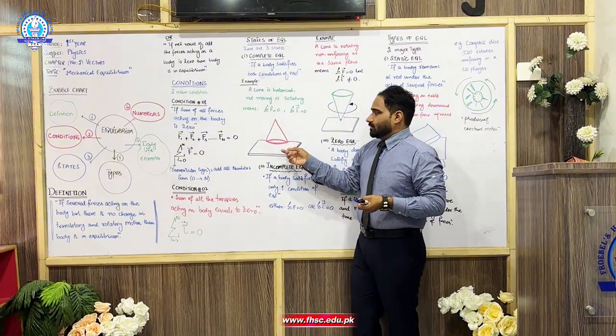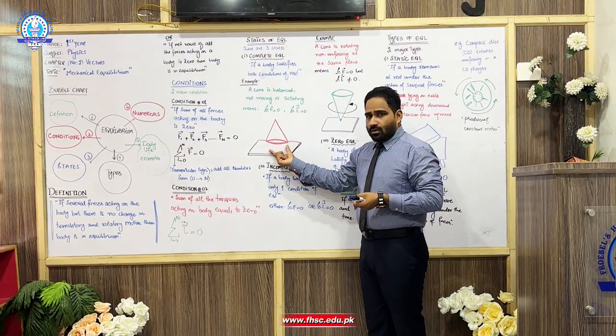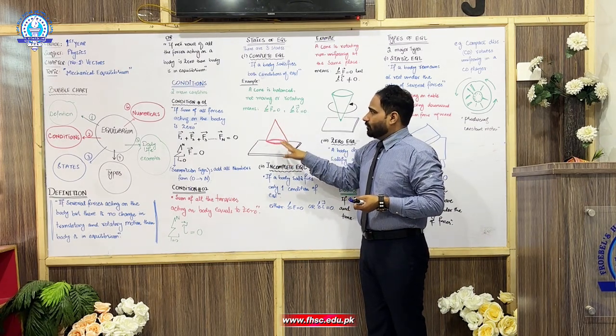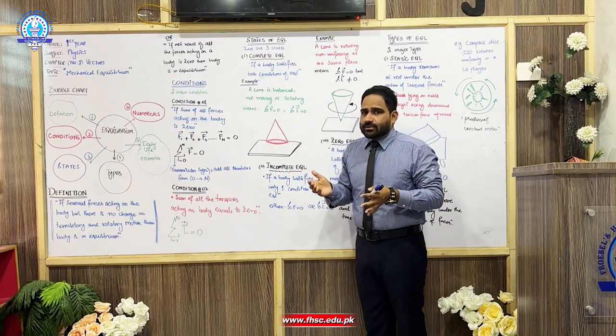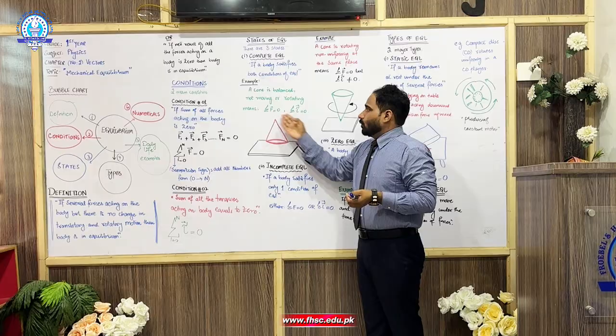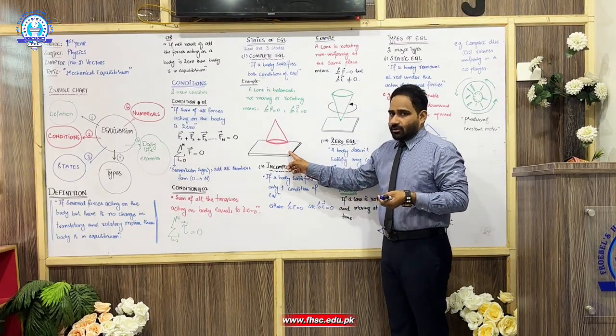Like you can see this cone, it is properly placed on the floor and all the forces are balanced to each other, upward, downward. So that's why these forces are zero. It is not rotating, so its anti-clockwise torque is balanced with the clockwise torque. So both the conditions are satisfied. Now the body is in complete equilibrium.